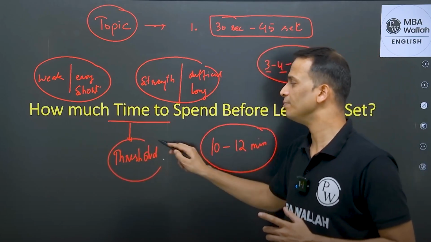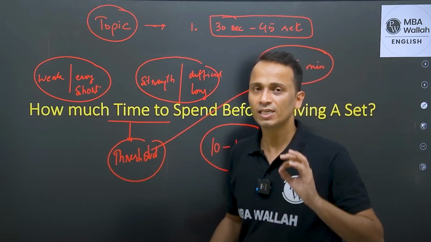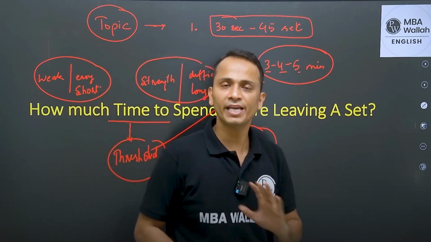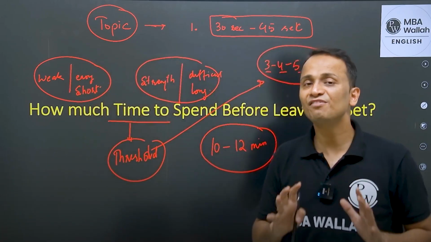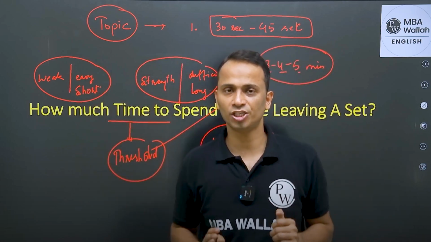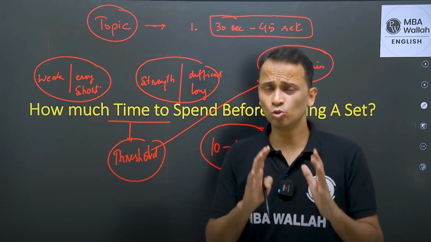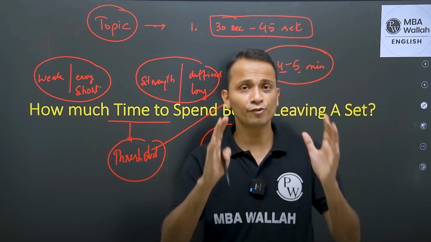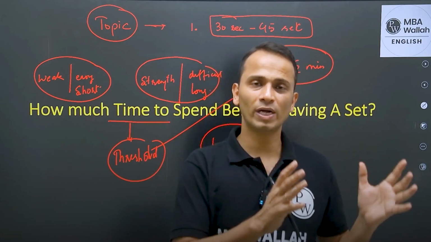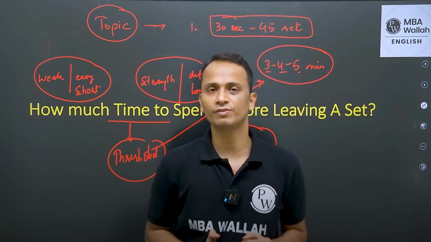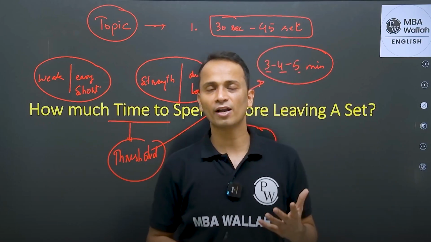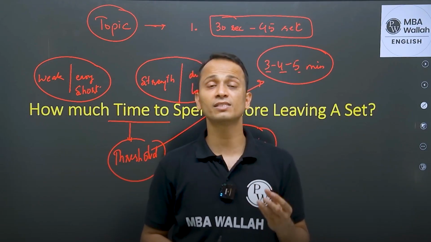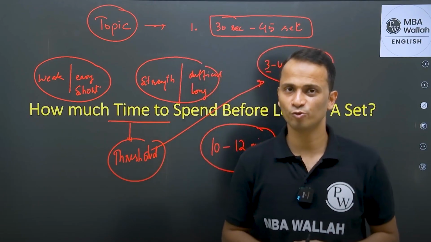The threshold time for an LRDI set is 3 minutes, 4 minutes, maximum 5 minutes in total, right? Which is only 1/8 of your entire section time. Do not waste your first 10 minutes, because if you devote the first 10 minutes to one set, then it will be difficult for you to come out of that set. So it's always better, if you are nowhere in a set, to leave it in the first 3 to 4 minutes. That will be advantageous for you, right?